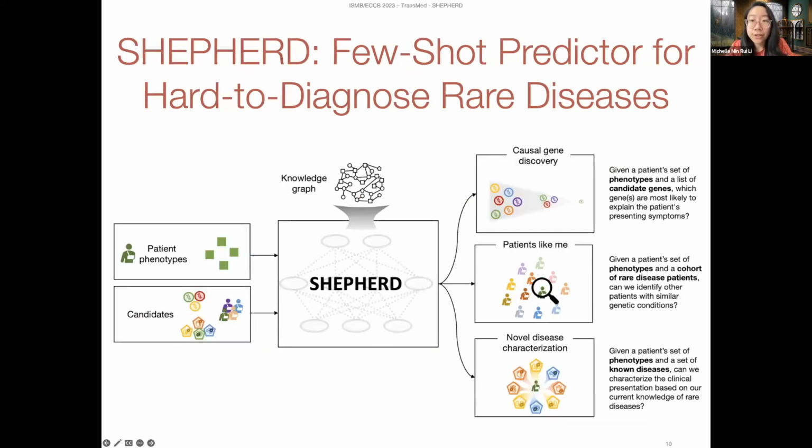To address these challenges, we created Shepherd, a few-shot predictor for hard-to-diagnose rare diseases. Shepherd takes in as input the patient's set of phenotypes, as well as a list of either candidate genes, patients, or diseases, and leverages an external rare disease knowledge graph to perform multifaceted rare disease diagnosis. Shepherd can perform causal gene discovery, retrieve patients like me with the same causal gene or disease, and provide interpretable characterizations of novel disease presentation.